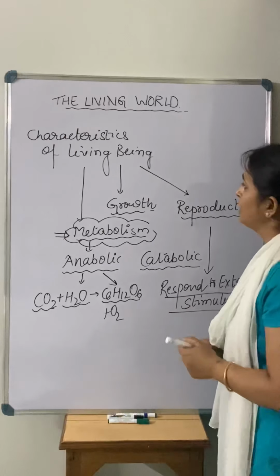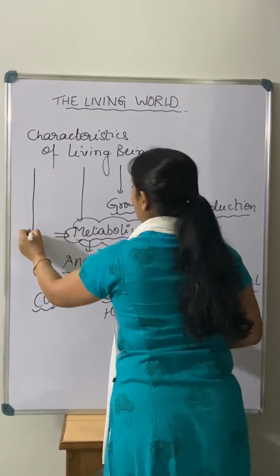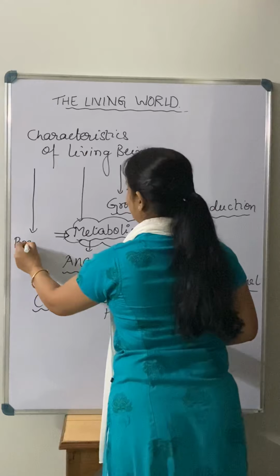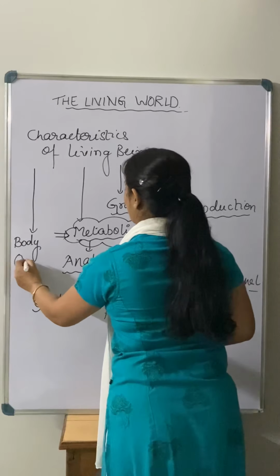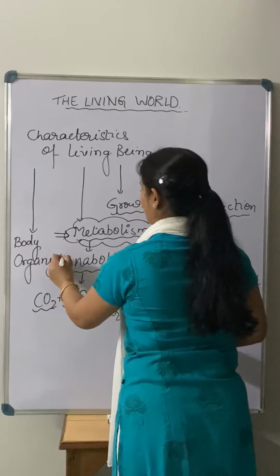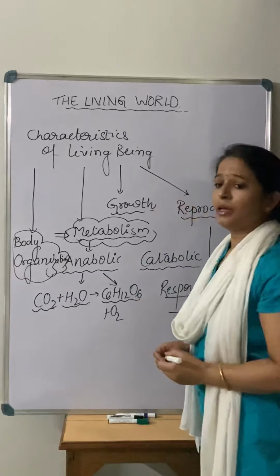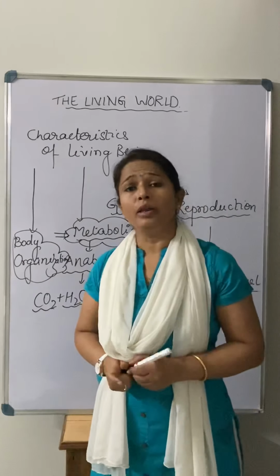Now one more thing you should know about the characteristics of the living being: body organization. What is the meaning of body organization?